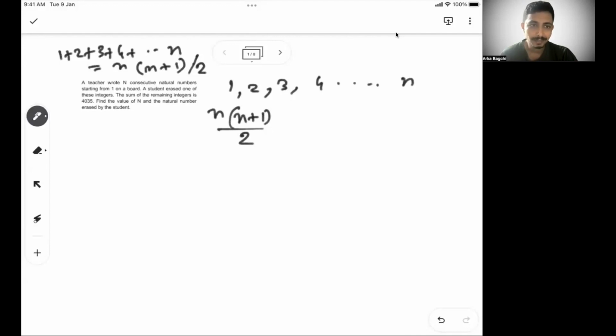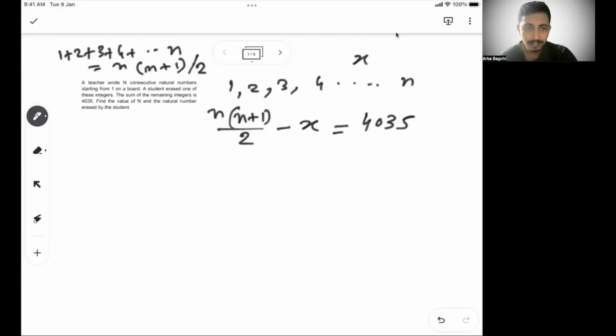Now, they said that the person has erased one number. So let's say the number they have erased is x. The integer is x. So then can I write n into n plus 1 by 2 minus x? This is 4035. So 4035 is not the sum of all the natural numbers till n, or they have given capital N. I have taken small n, so your capital N in the question is the same as small n here, and you are finding the small n. Instead of writing capital N, I'm just writing small n.